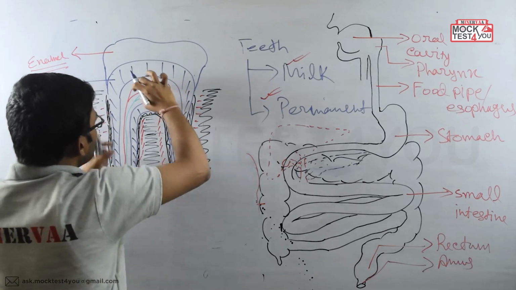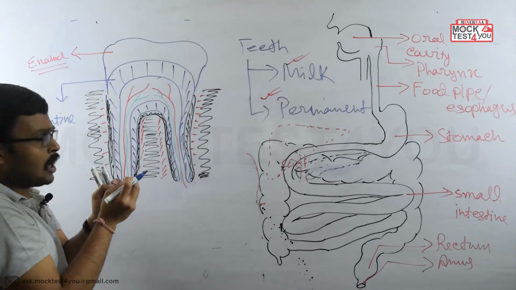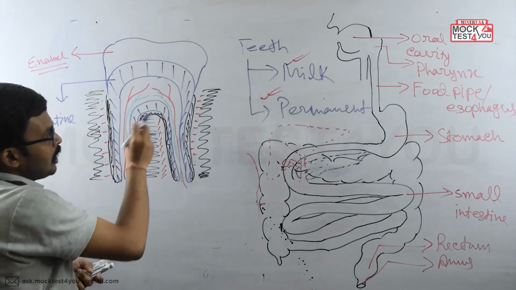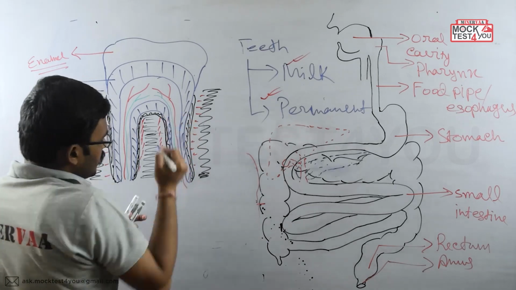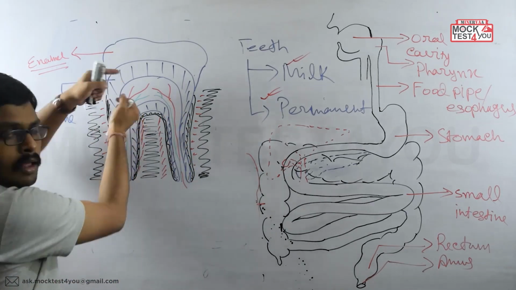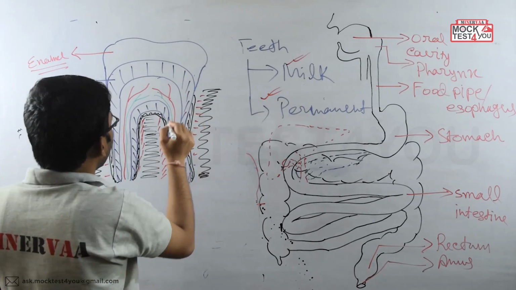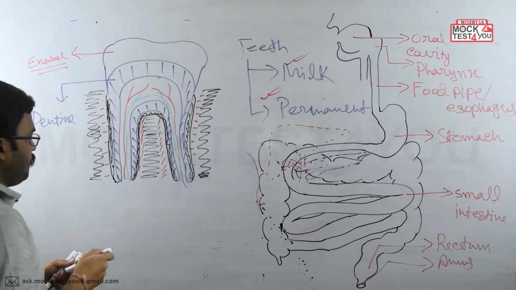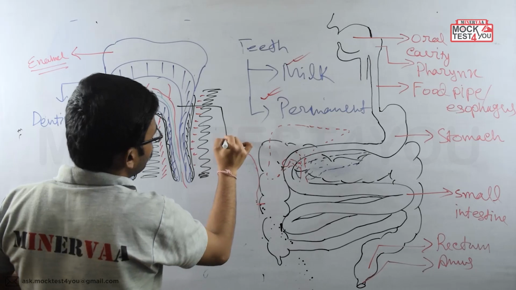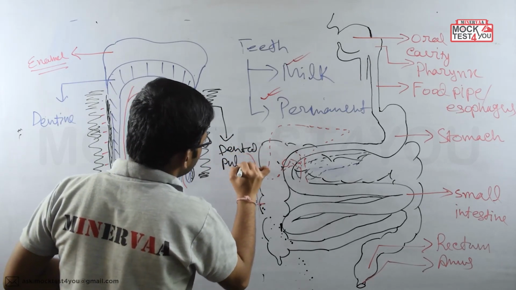Okay, now what is the name of this cavity region? Actually, not cavity, it's filled with collagen fiber along with nerves and blood vessels. So what is the name for this region present within the dentine? This region is called the pulp. It is called dental pulp.